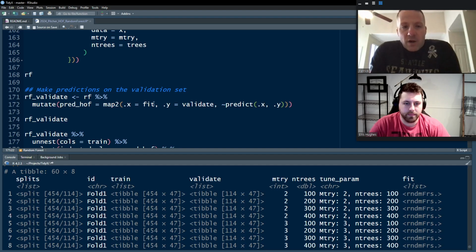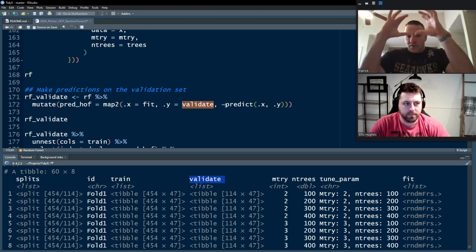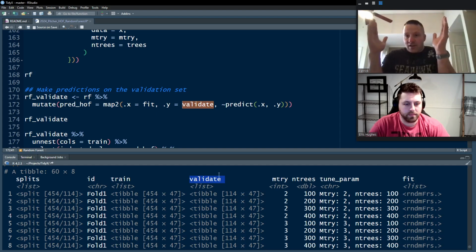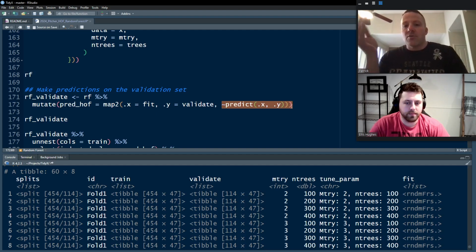We have our model fit, right? We have our validate, which you can see in the bottom there, the validate list, which inside of that list is a small data frame of each of the validation sets that we have. The function that we're going to use, specified with the little tilde first, is going to be predict, and we're predicting .x on .y.